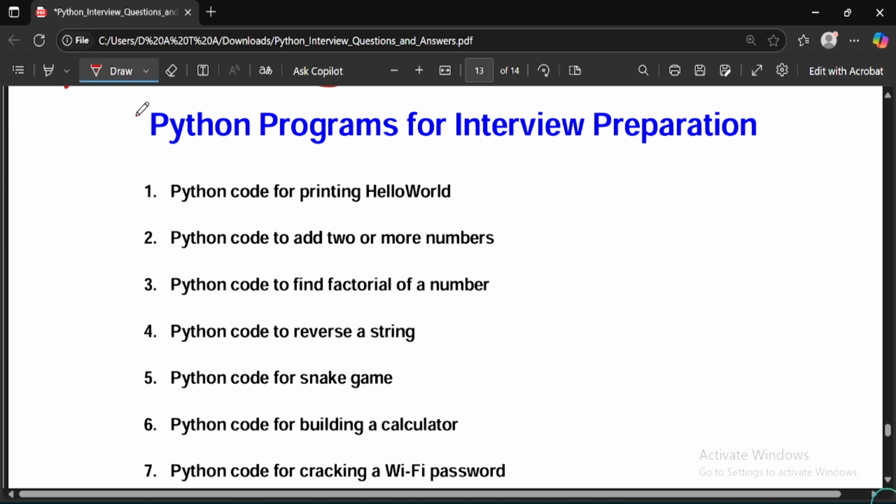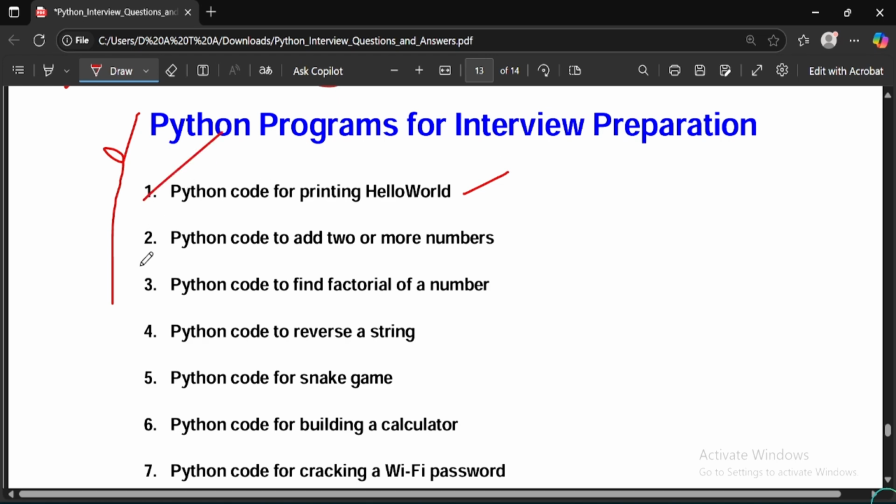So for now, I would be sharing some Python programs for interview preparation. Make a note of this or take a screenshot of this now. Python programs for interview preparation. These are some of the regularly asked codes for an interview, where you would be given a pen and paper, or if you have a laptop, they would ask you to code in Python. The basic questions that they ask, which are mostly repeating and most asked, I have researched and given over here. Python code for printing hello world.